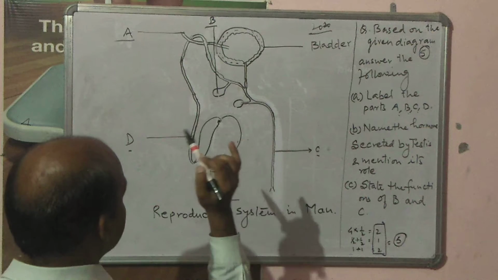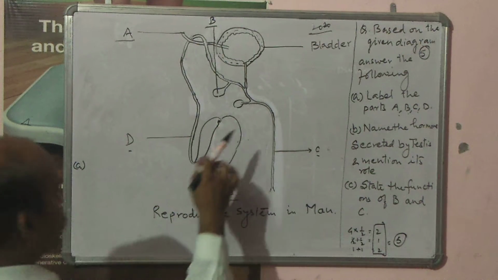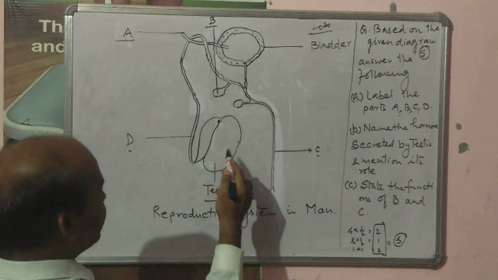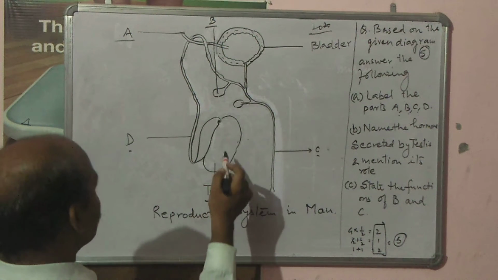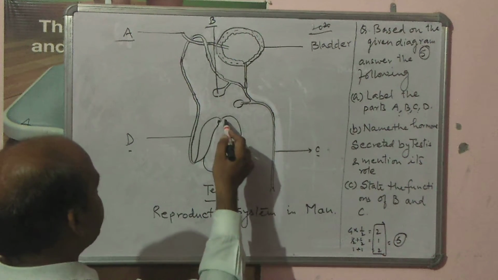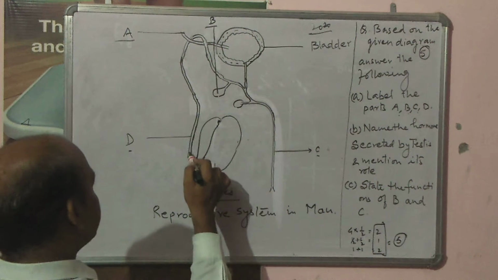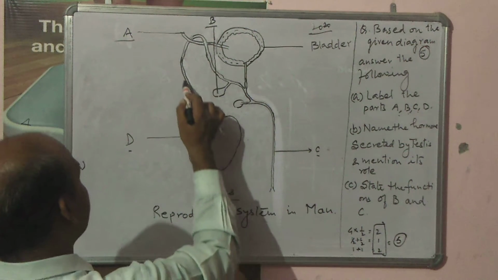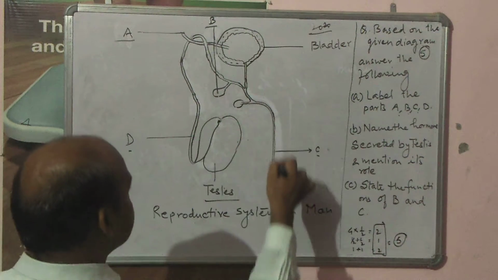Here sperm formation will take place and hormones will be formed. That hormone is testosterone. So through this testosterone, sperms will form. That sperm will be brought by the vas deferens. From the vas deferens, it will be carried on into this particular way and finally it will reach out to